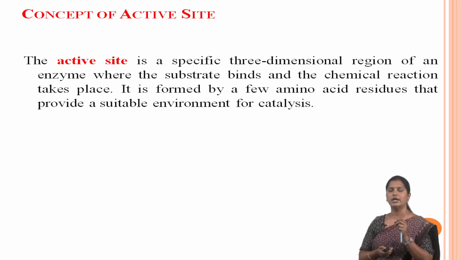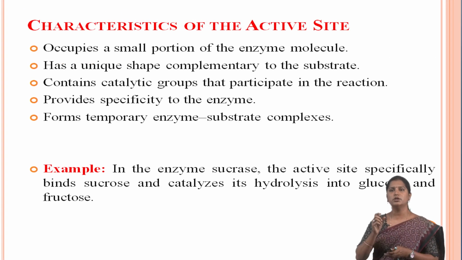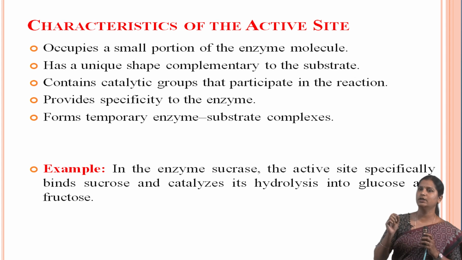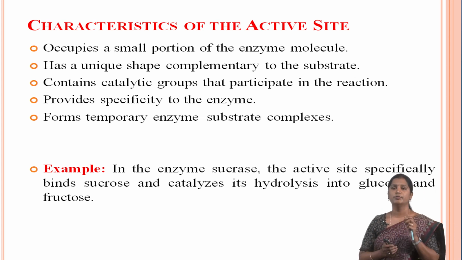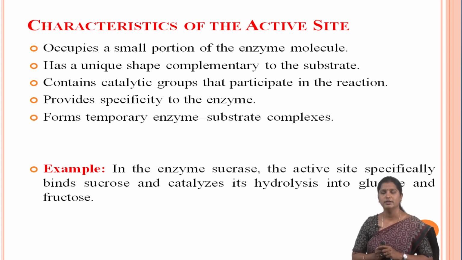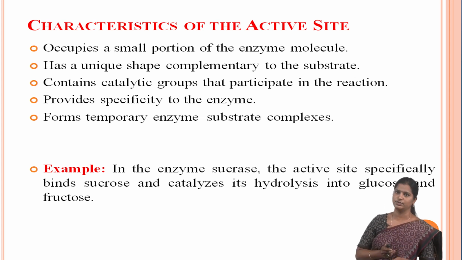The characteristics of the active site: it occupies a small portion of the enzyme molecule, is complementary in shape to the substrate, contains catalytic groups that participate in the reaction, provides specificity to the enzyme, and forms a temporary enzyme-substrate complex. For example, in the enzyme sucrase, the active site specifically binds sucrose and catalyzes its hydrolysis into glucose and fructose.